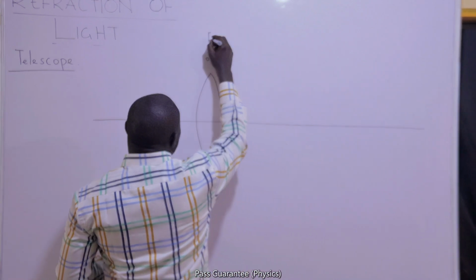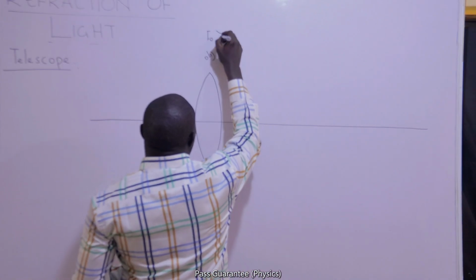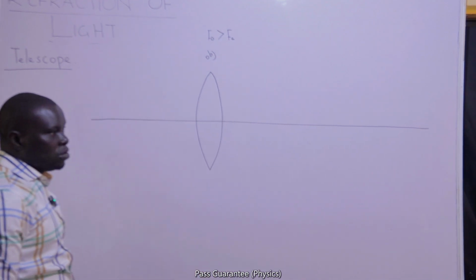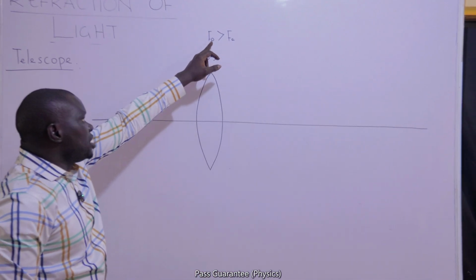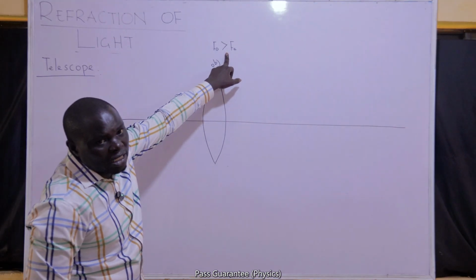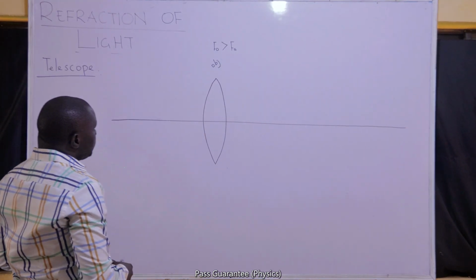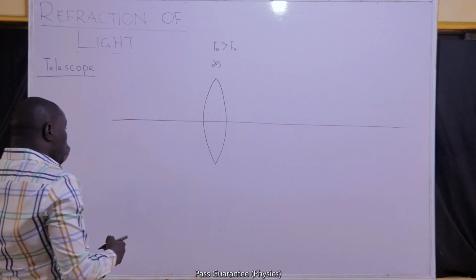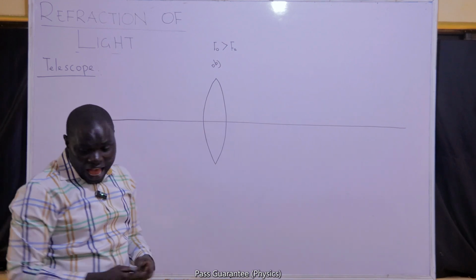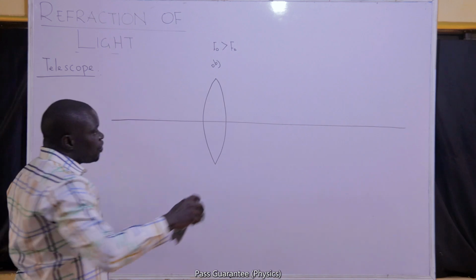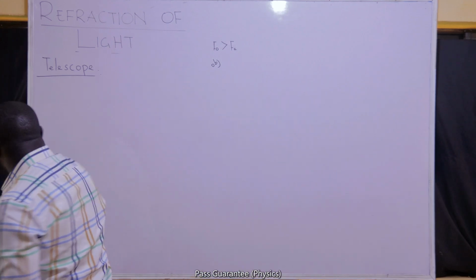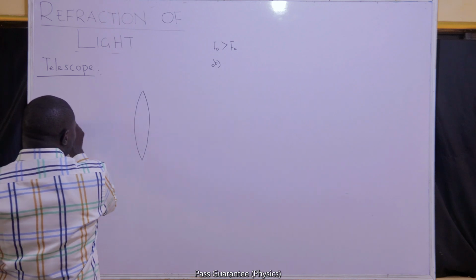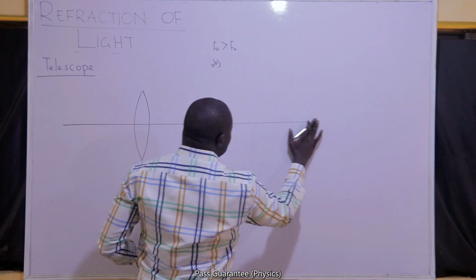The only difference is the objective lens now has a focal length that is greater than the focal length of the eyepiece. Under the compound microscope, the focal length of the objective is less than the focal length of the eyepiece. So here we don't need to show the object because a telescope works on an object that is far away from you. So we'll just show rays of light coming from infinity.